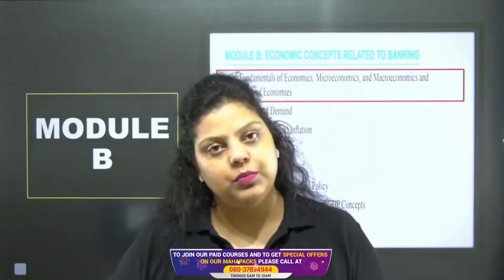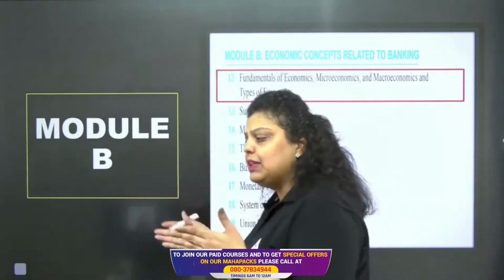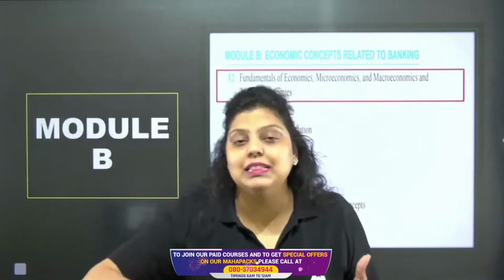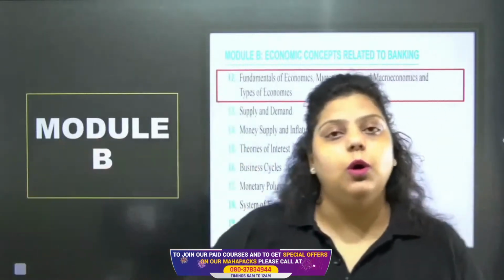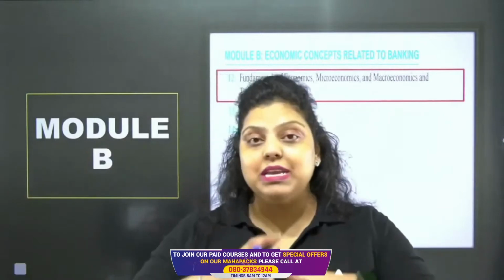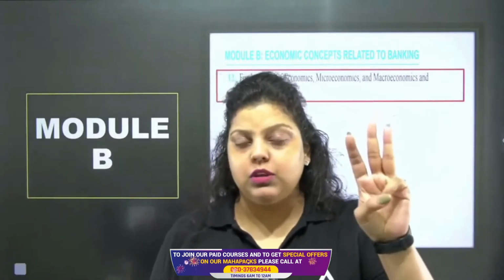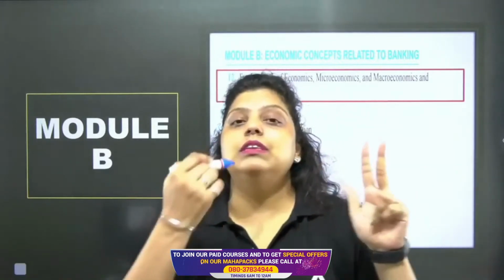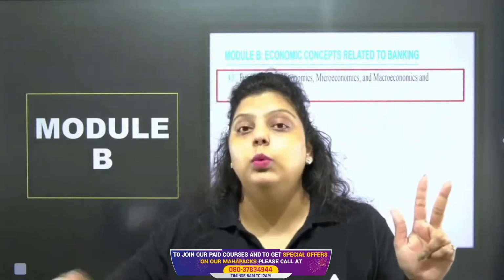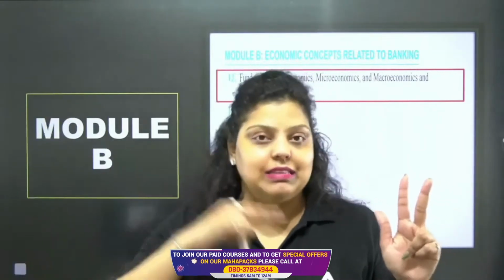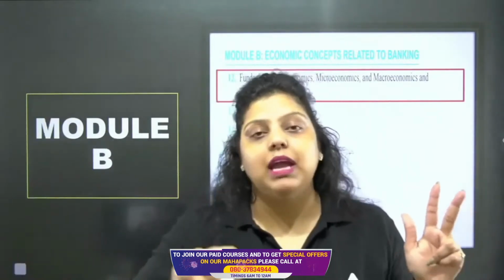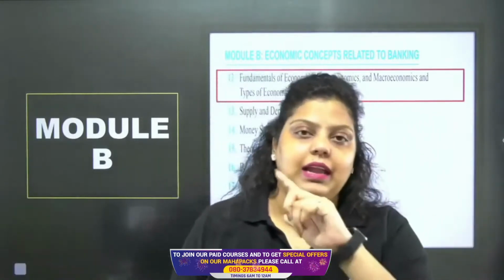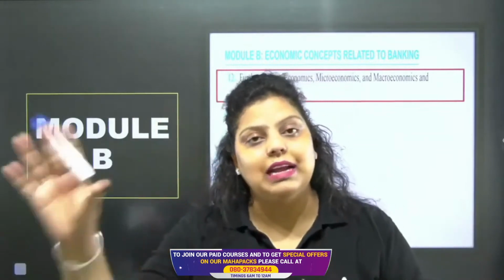That's a capitalistic economy. Now, when I say that in the capitalistic economy, private industrialists will run the economy, it doesn't mean that the private industrialists are going to make the law and order of our country. No, it means the three major economic problems of the country: what to produce, how to produce, for whom to produce. The decision about these problems will be taken by the private industries. That's a capitalistic economy. If these three decisions are taken by the government, then it's a socialistic economy, and if both are taking the decision, that's a mixed economy.